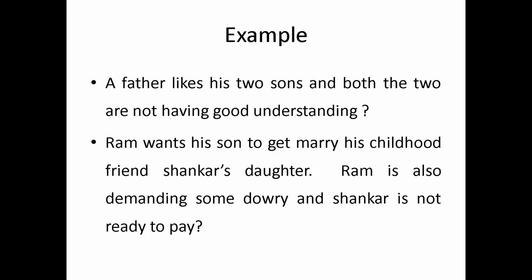Now in such a situation, you see, the change is compulsory. The attitude will change. This kind of imbalance, imbalance law number 2, is not going to stay for a long time. You see, the father likes the two sons. If the father can make both of them accept each other, then all three will become positive. Balance law 1 will come.